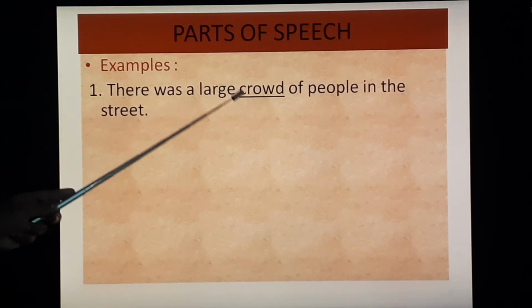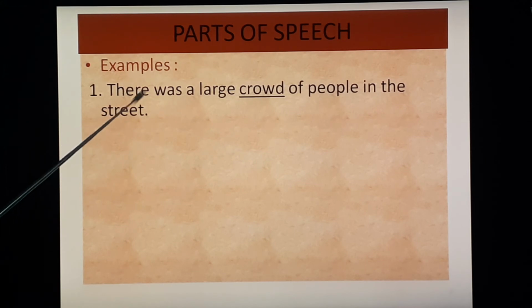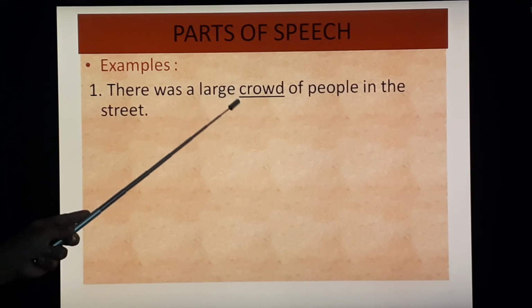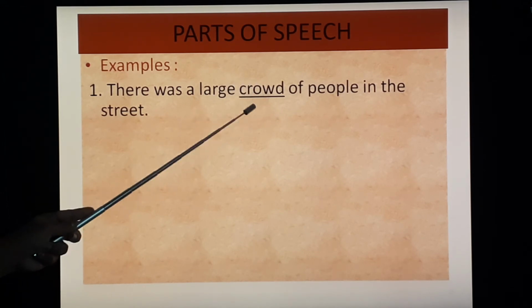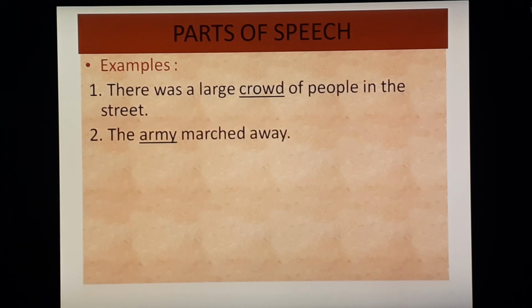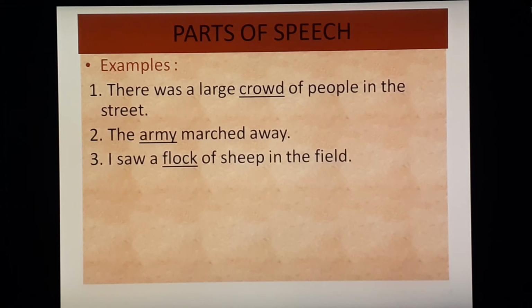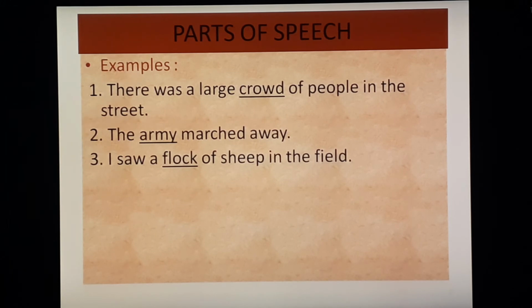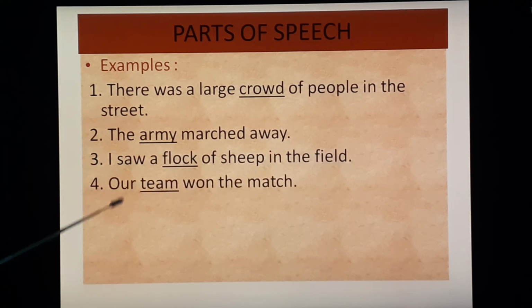There was a large crowd of people in the street. So here crowd, right? Collection of people, or group of people you can say. That's why this is crowd and that is a collective noun. The army marched away. Army. I saw a flock of sheep in the field. So, flock. Our team won the match. So, team. Group of people. That's why team. Group of players.